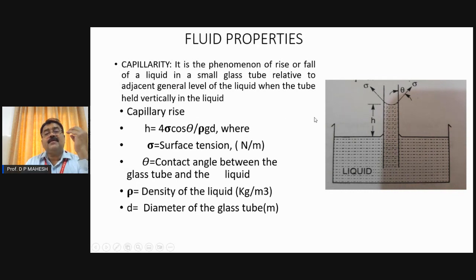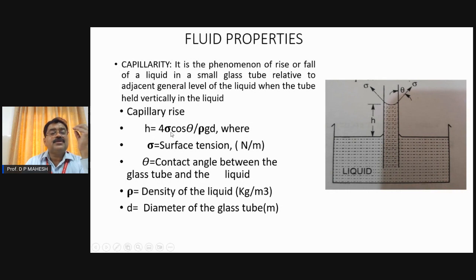The phenomenon of rise or fall of a liquid in a glass tube relative to the adjacent level of the liquid is called capillary rise or capillary fall. It is not all the time a rise. It can also be a depression or fall. In the case of a liquid like mercury, it will have a fall. Whether it is a rise or a fall, the formula for finding h is common for both.